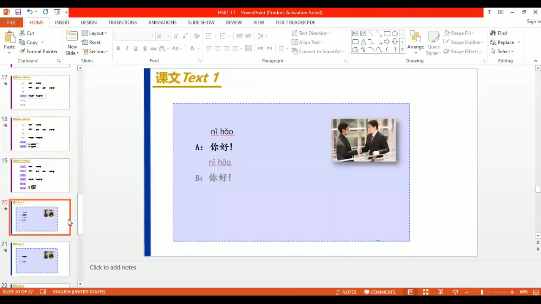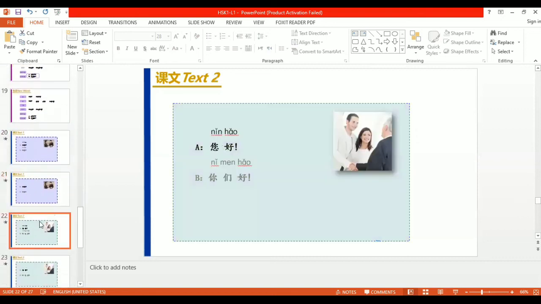Now we would come to the text one. There are two people meeting together, just saying to one another ni hao, ni hao. Now first focus on these pinyin, ni hao, ni hao. Okay. Now if we remove the pinyin, now you have to read it. Now read it. Ni hao, ni hao. Now you recognize that these words are ni and hao. You have to memorize it. Okay.